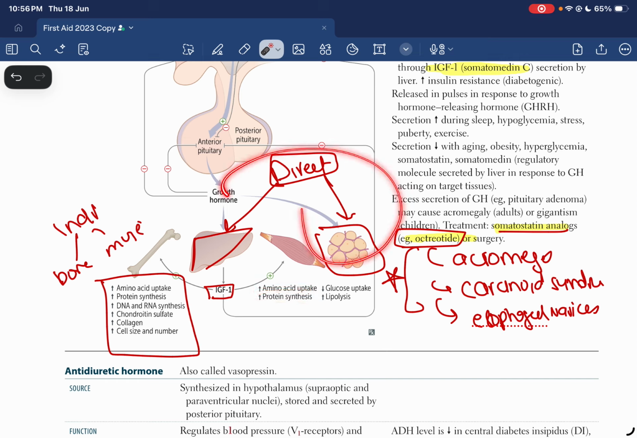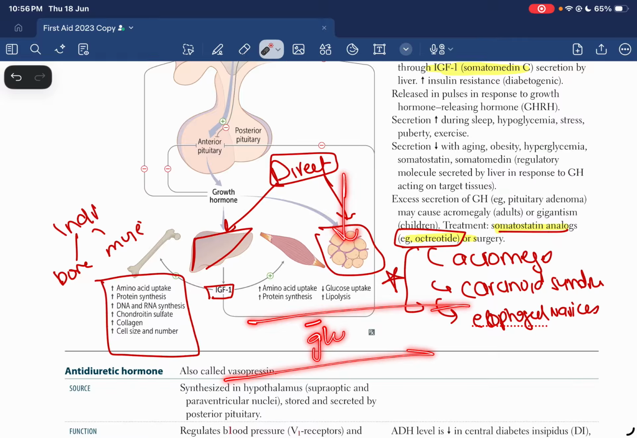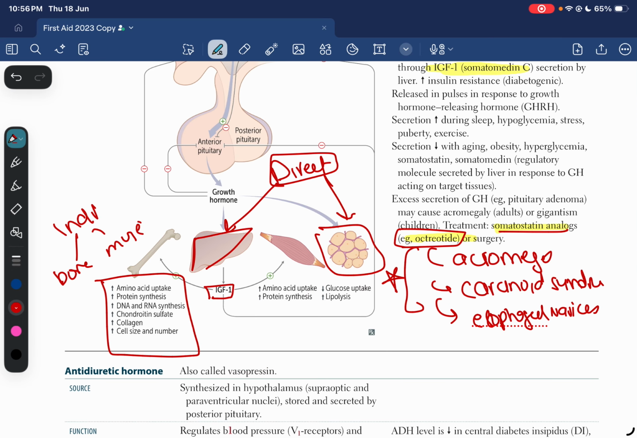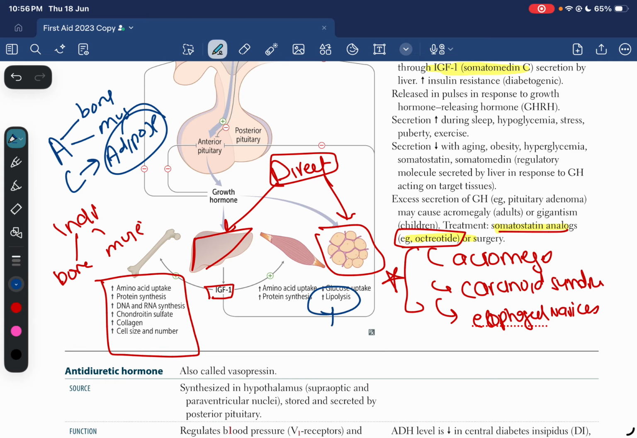Then directly affecting the adipose tissue, it decreases glucose uptake, which means that a lot of glucose is going to be in the circulation, and it increases lipolysis. So it has an anabolic effect on bones and on muscles, but a catabolic effect on adipose tissue by increasing lipolysis, which means the breakdown of fats, producing a lot of fatty acids and glycerol.